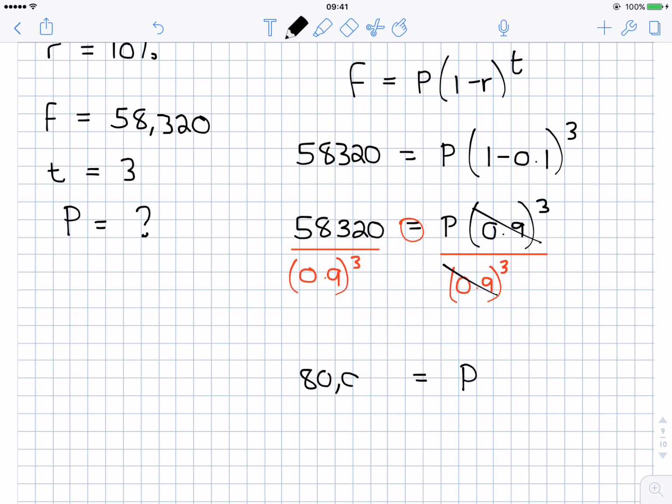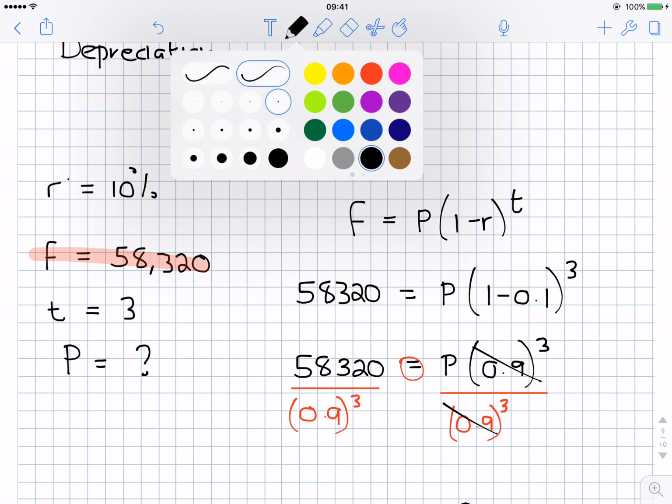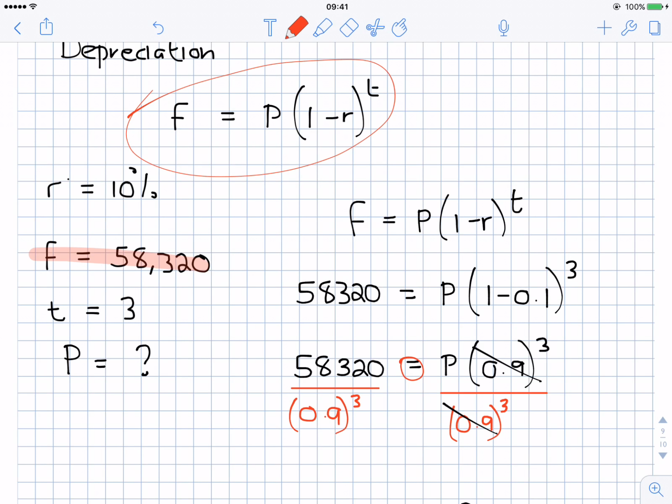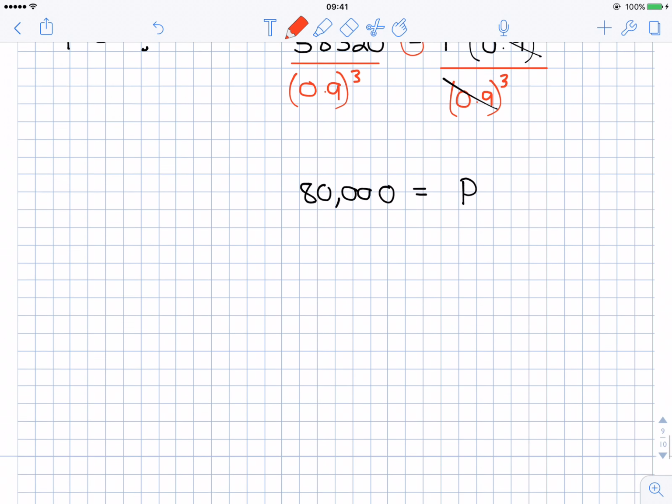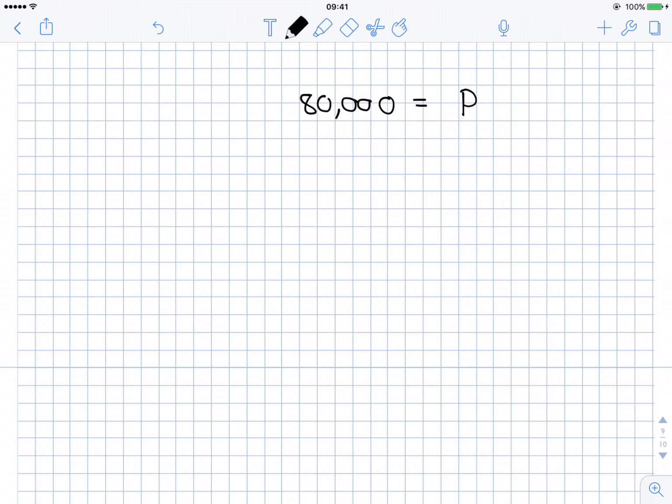Well, that's 80,000. So in other words, you bought this machine for €80,000, but 3 years later, it's only worth €58,320. And it was the exact same formula, but the only difference is, instead of this being a plus, it's a minus, because the machine is going down in value, whereas plus, it's going up in value. Okay, so that's depreciation. And then there's only one other thing that you might be asked about, and that's sometimes you have this idea of a monthly interest rate.